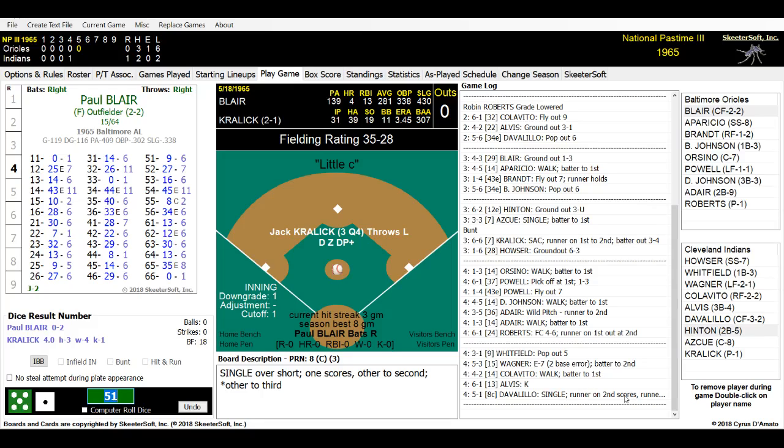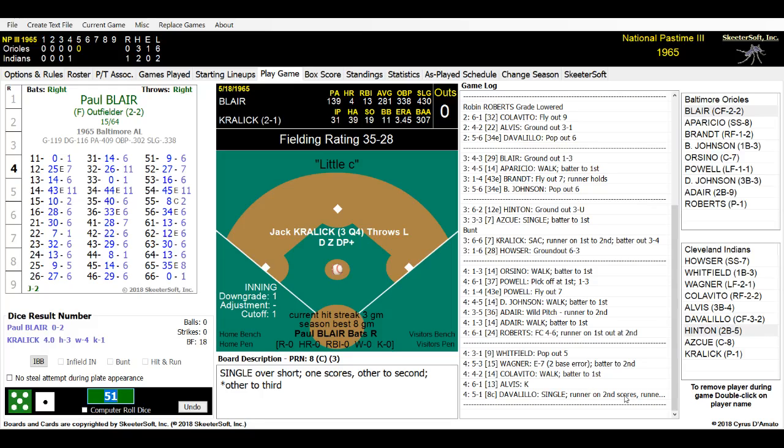On 1 hit, probably the run is going to be unearned. There are 1 or 2 runners left on base. And at the end of 4, it is Cleveland 1, Baltimore nothing, on a strange inning by the Baltimore Orioles. Poor fielding and then a great play. Due up to bat for the Orioles will be Paul Blair, Luis Aparicio, and Jackie Brandt. We are in a 1-0 game. Jack Kralik is on the mound.